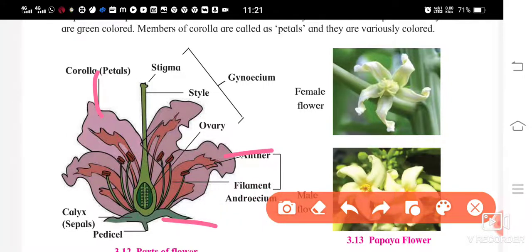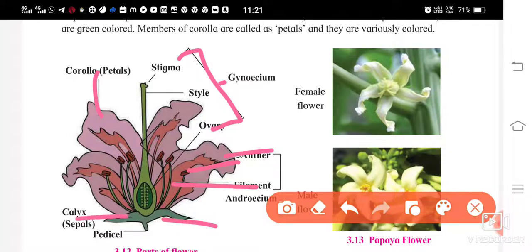The anther and the filament, you can see, this is the anther and the filament is thread-like. Both together are the androecium. And then comes the stigma, style and ovary. All this is included in the gynoecium. So there are 4 main whorls.